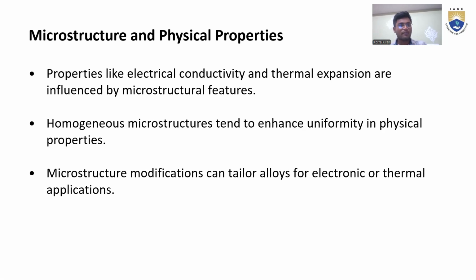And the next point is microstructure and physical properties. In the previous slide we saw mechanical properties. Now we can see physical properties. Properties like electrical conductivity and thermal expansion are influenced by microstructural features. And homogeneous microstructures tend to enhance uniformity in physical properties.